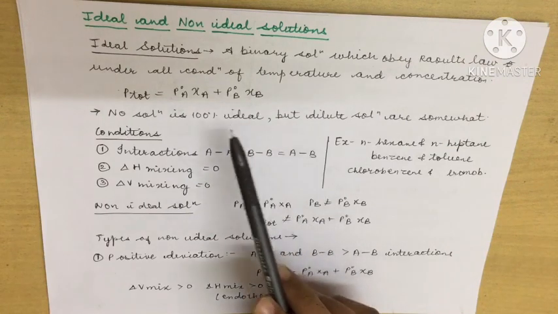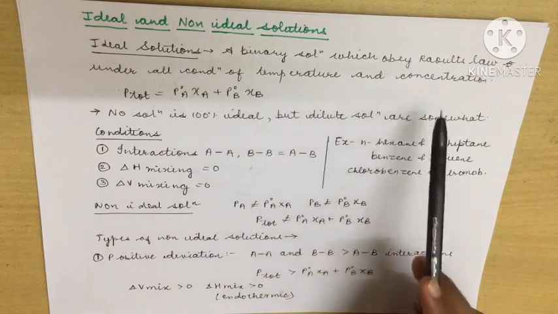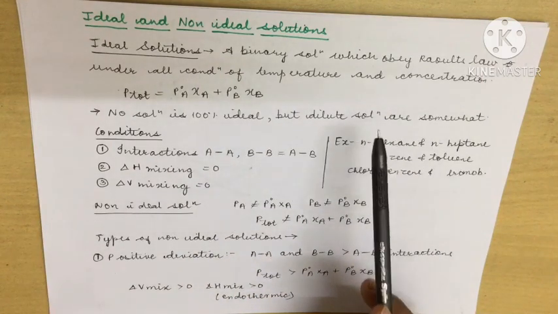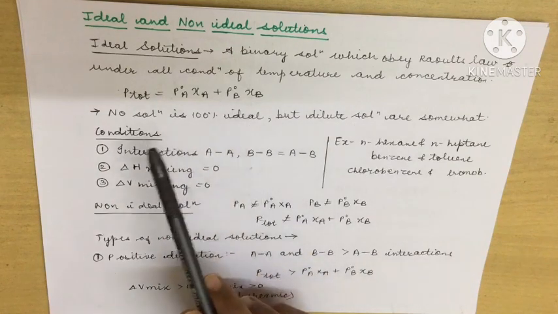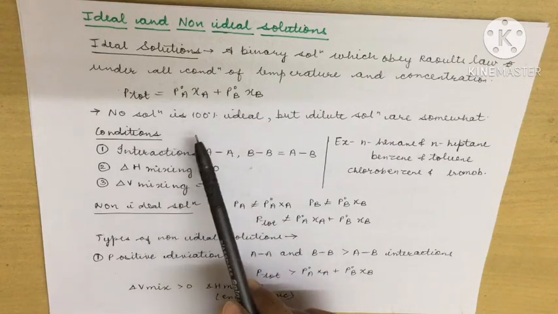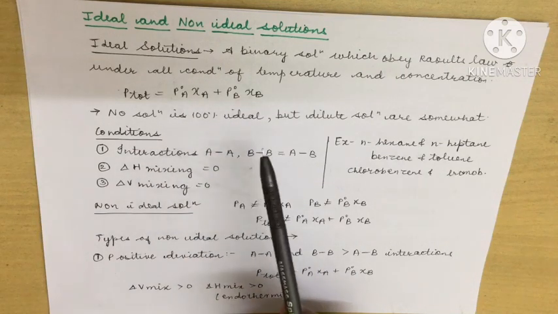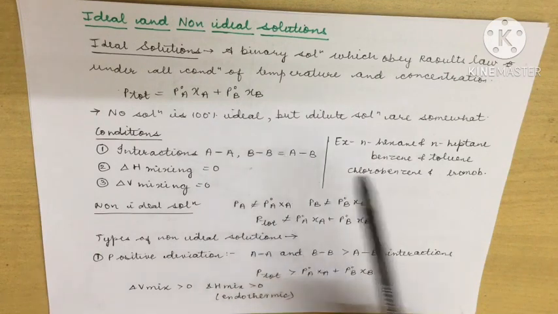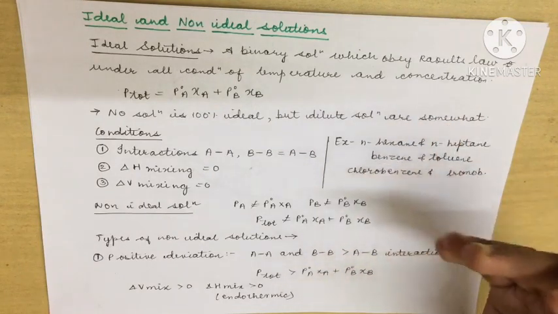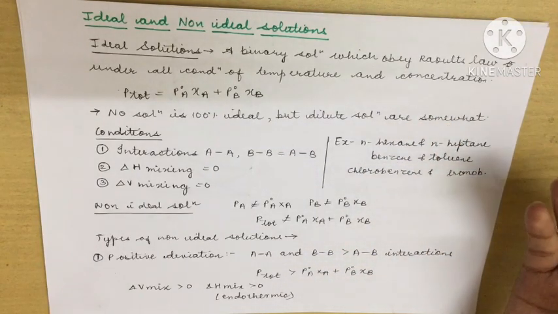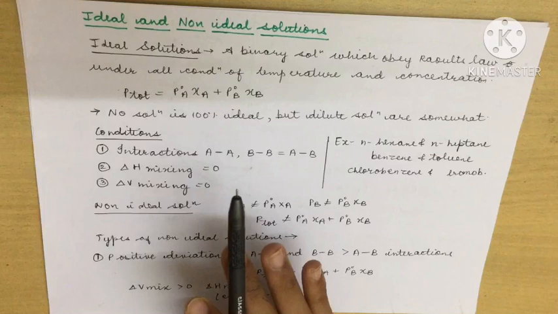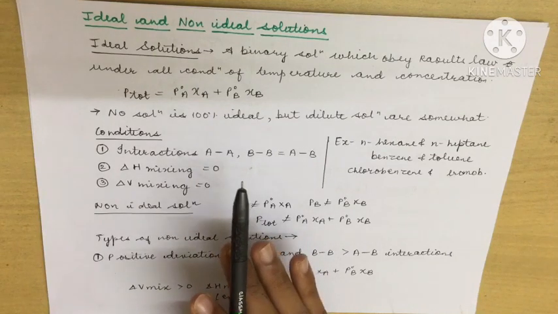So ideal solutions are binary solutions which obey Raoult's law under all conditions of temperature and concentration. What does it mean? It means that this equation, P total equal to P naught A XA plus P naught B XB, is followed at every concentration range and at every temperature range. No matter what the concentration of either component is, or what the temperature of the surroundings is, when the solution follows Raoult's law over the entire range, then it is said to be an ideal solution.